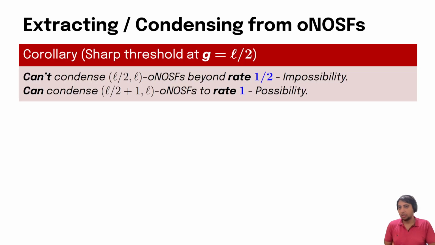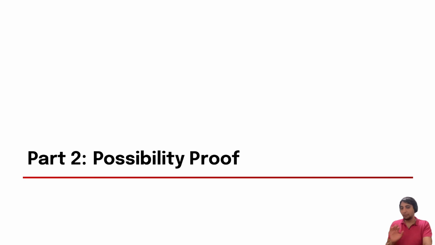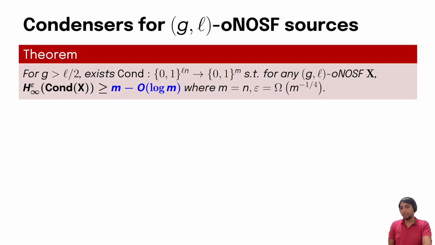We record this below. So we say that there's a sharp threshold when the number of good blocks is L over 2. When the number of good blocks is L over 2, it's impossible to condense. And when it's L over 2 plus 1, you can condense to rate 1. For today, we will focus on proving the possibility result.